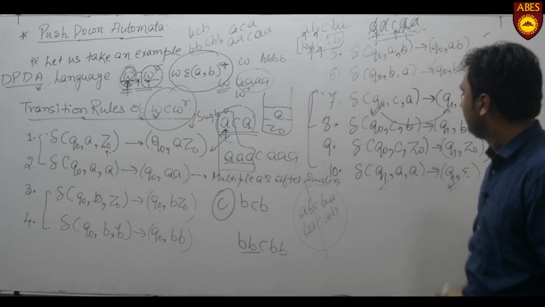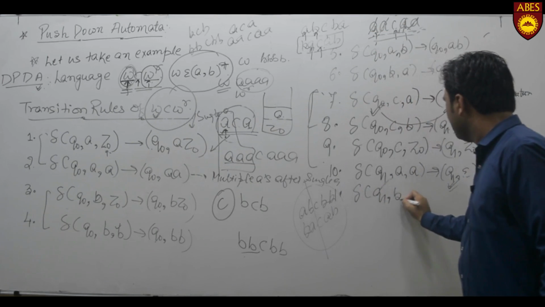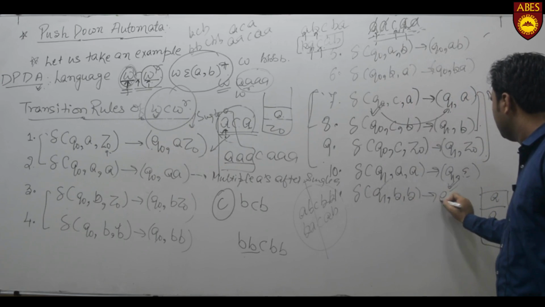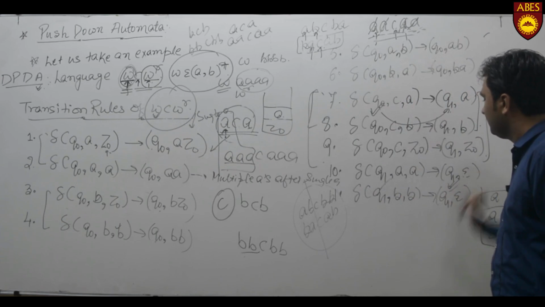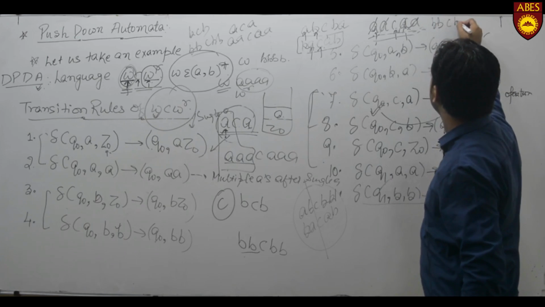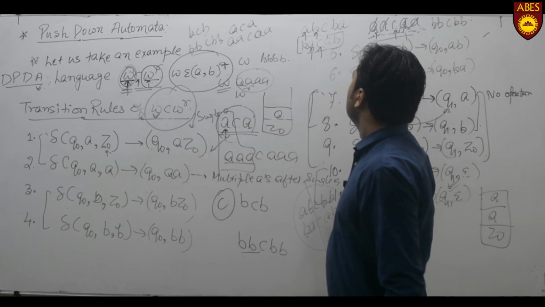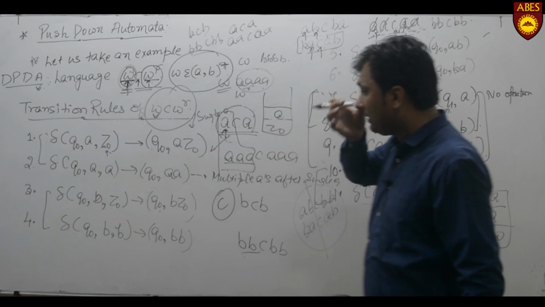We similarly use another rule, transition of Q1, B, B returns Q1, null. This is used similarly for B, B, C, B, B. These 2 rules are used for popping the WR part from W.